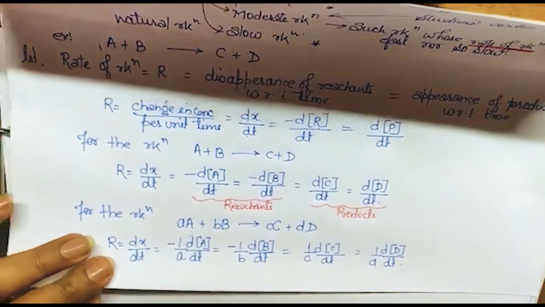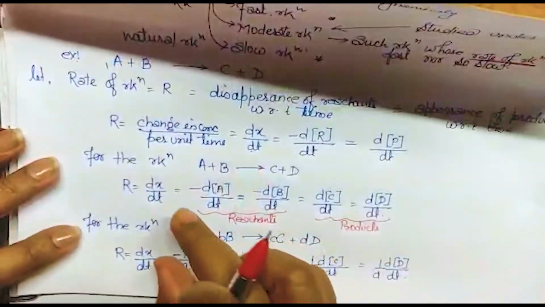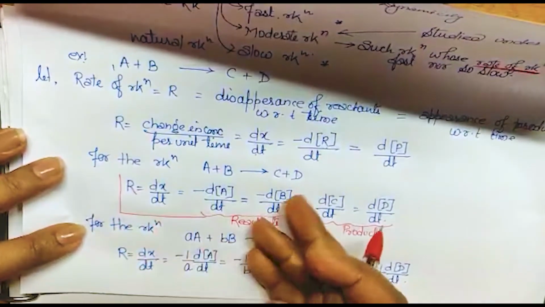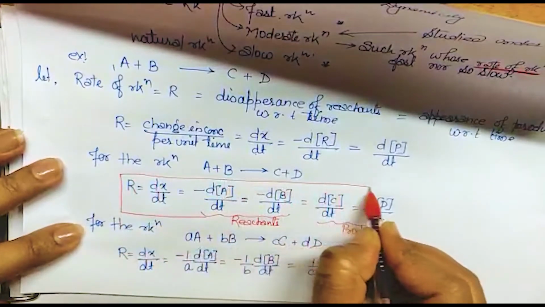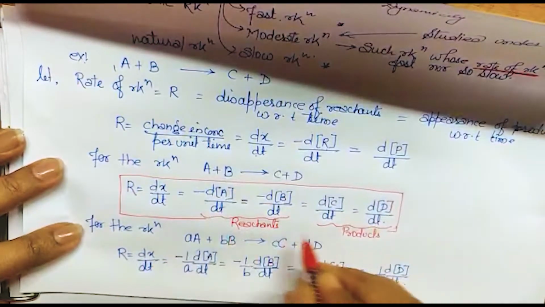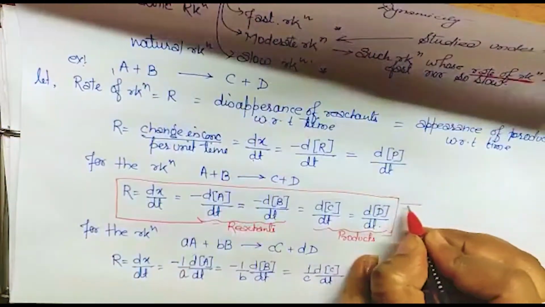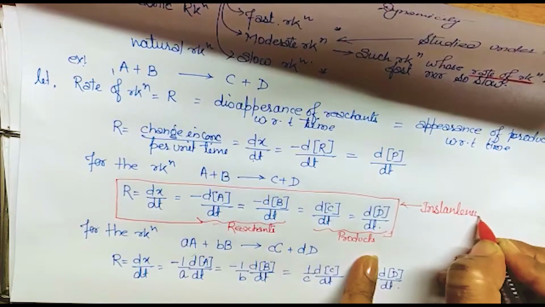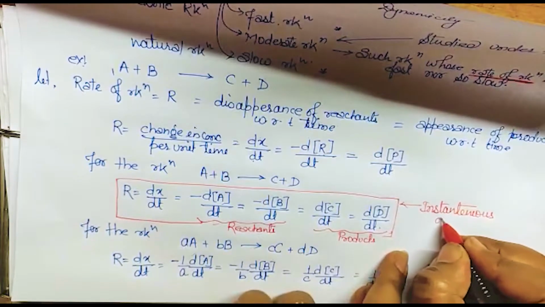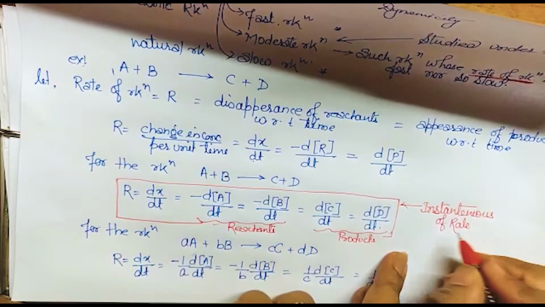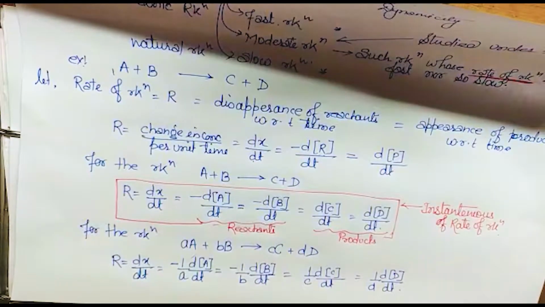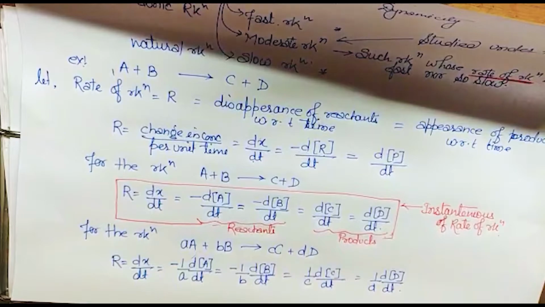Now what I want to say, whatever we have done, this one, use either this or this, anyone. This is called instantaneous rate of reaction, because for the instant we are finding the rate of reaction, so that's why it is called instantaneous rate of reaction. And this can also be considered as the average rate of reaction.